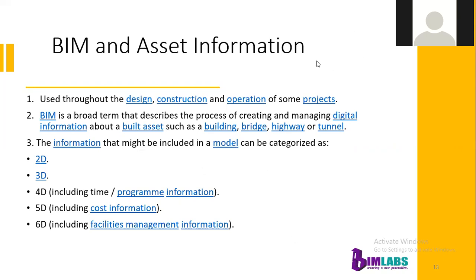And the model should include some things. It should include the 2D drawings of that model, for example, plans, detailed drawings, shop drawings, etc. Then the 3D model should be there for the asset information. Then the 4D should be included in that. Then the 5D and 6D of the model should be included in the BIM model if you are using that BIM model for the asset information.